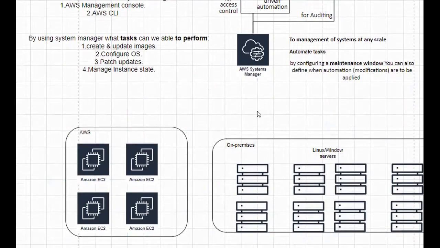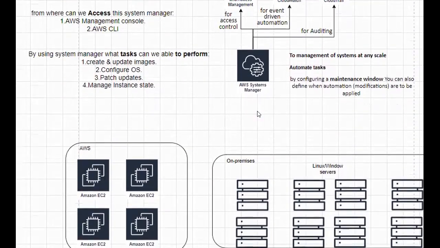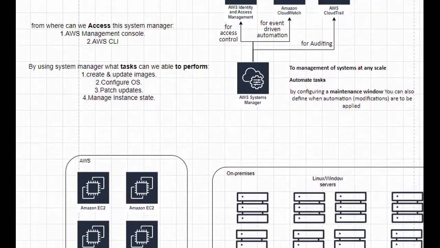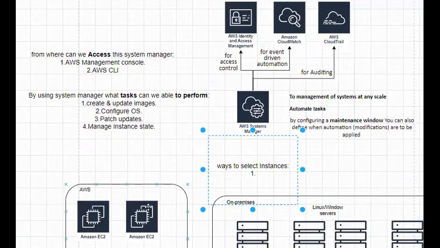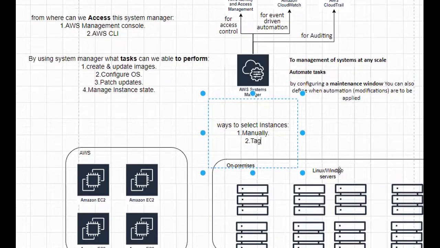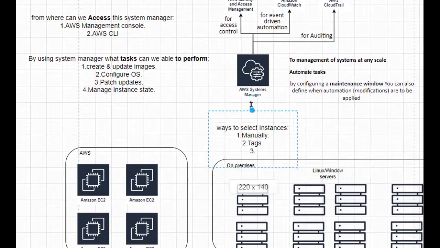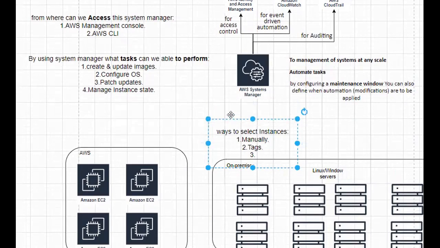In order to perform any task or automation, first we need to select our instances, right? Yes. So how many ways do we have to select our instances? We have majorly 3 ways. You can select these instances manually. That is one way. You can manually select these instances and perform any management action. And the other way is you can select these instances by using tags. So provide the tags to the instances so that you can select multiple at a time by using a single same tag, right?